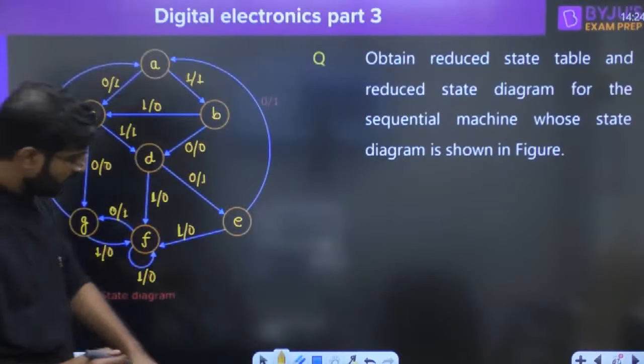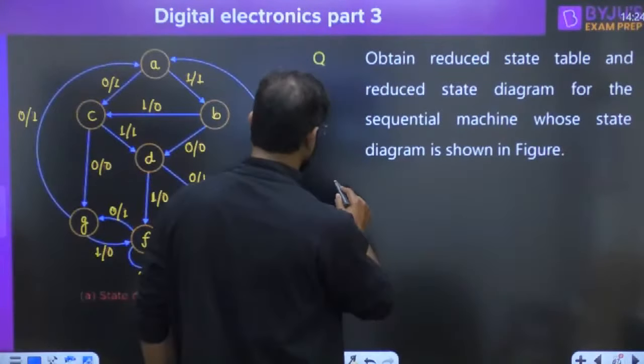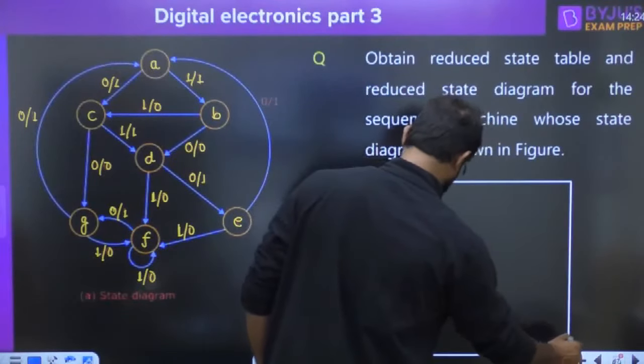See how we'll do it. Whenever you want to solve this question, you have to make the table, guys.